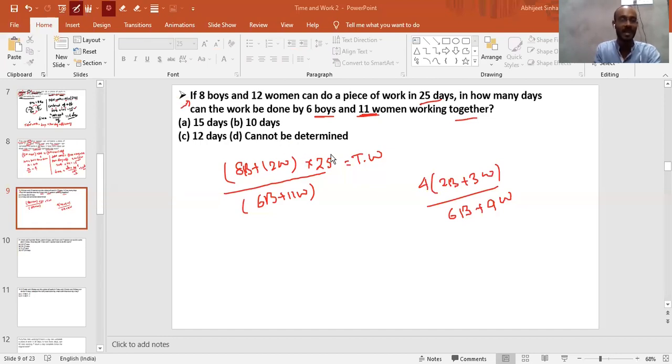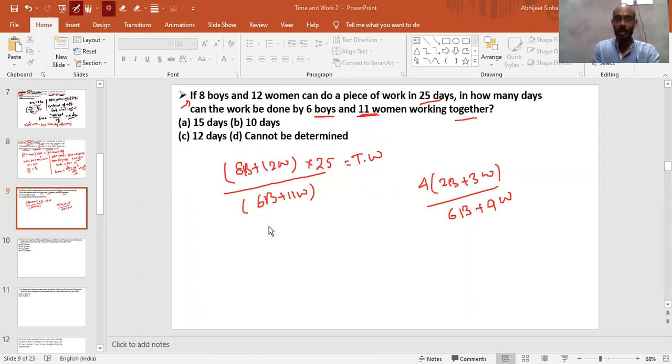No, we cannot say the answer will be 20. You are not getting multiple answers here, right? Keep in mind, you are not getting multiple answers. So you can say, okay, if this answer is given in the options, we can say this is the answer. So here the answer will definitely be cannot be determined.